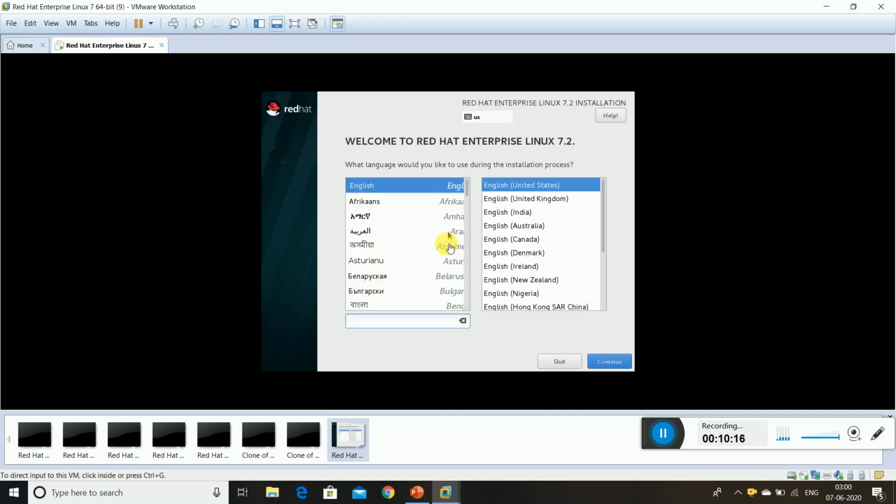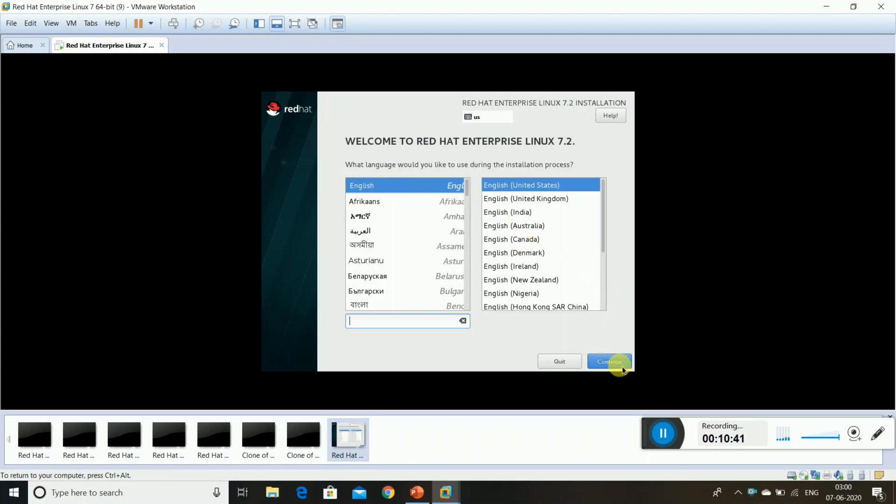See, this 20 GB, see, this is the process in red. RHEL means Red Hat Enterprise Linux, it is version 7.2. There are so many versions in this. Now it is currently working. You have to press here English as United States and continue.